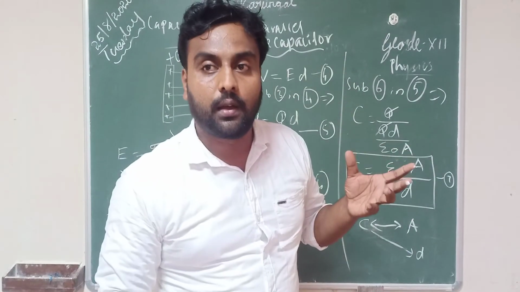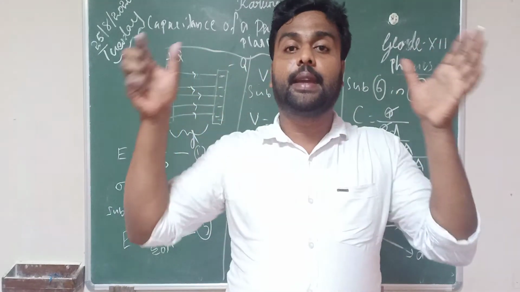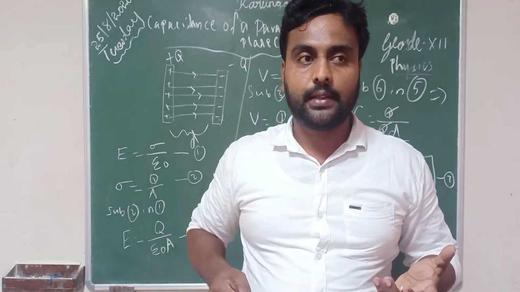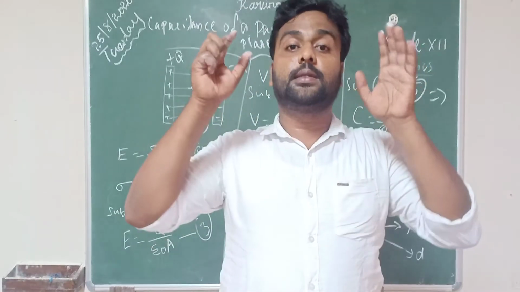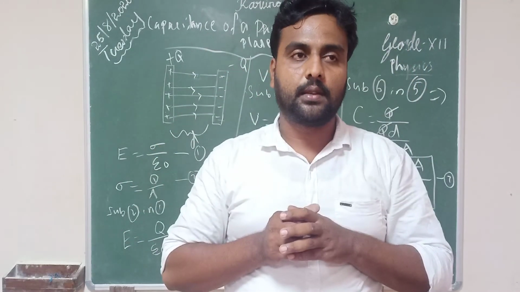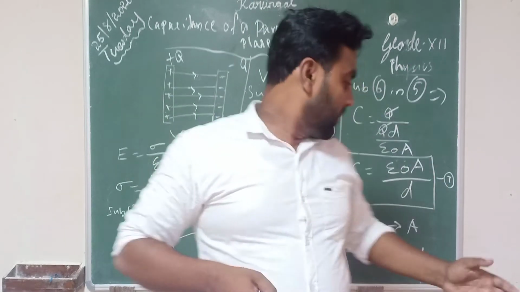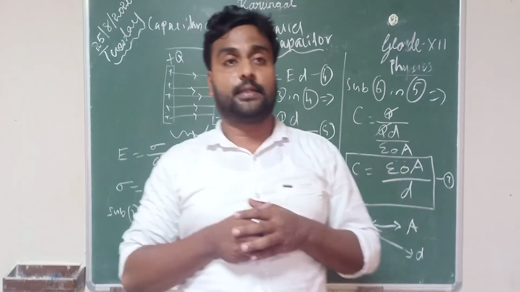It means, when area increases, the capacitance of the capacitor also increases. Area decreases, capacitance also decreases. So the more plate area we use, the more charge we can store. And it is inversely proportional to the distance.